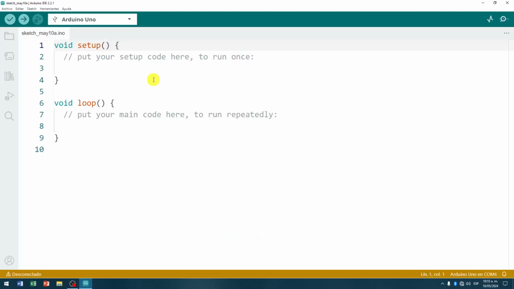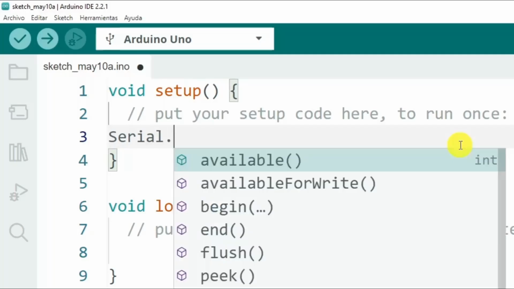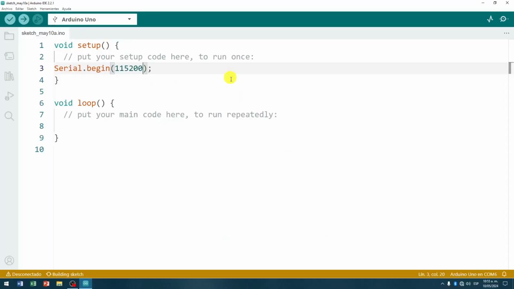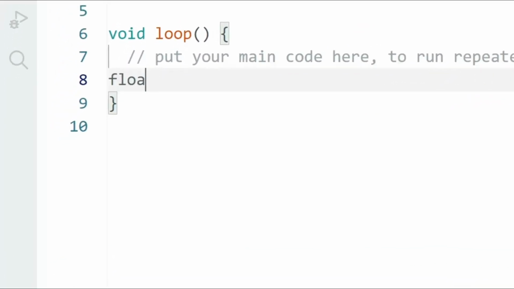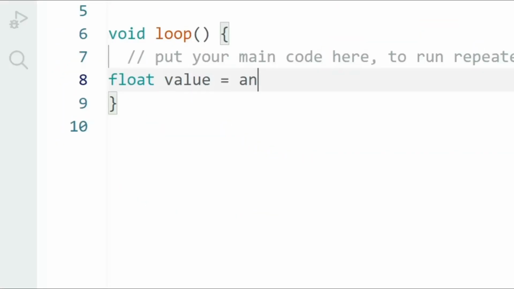In a new sketch, we will start the coding within the void setup method, enabling the board's serial interface, with a transfer speed of 115,200 baud, to be able to transfer the data from the photoresistor reading to the computer, for later observation and analysis. Inside the void loop method, we will take the reading from analog pin 0 of the board, where the divider between the photoresistor and the 4.7K resistor is, and we will store it in a variable called value.